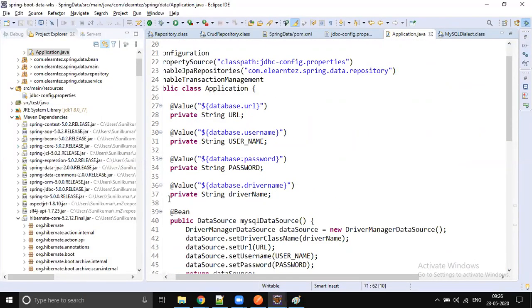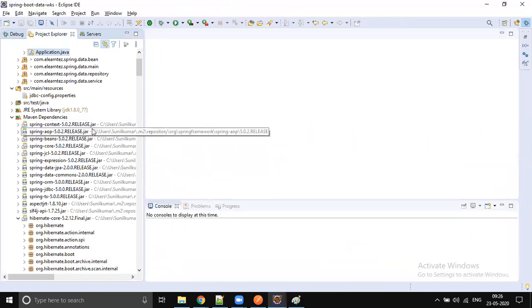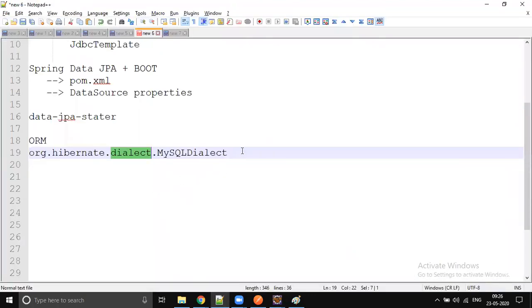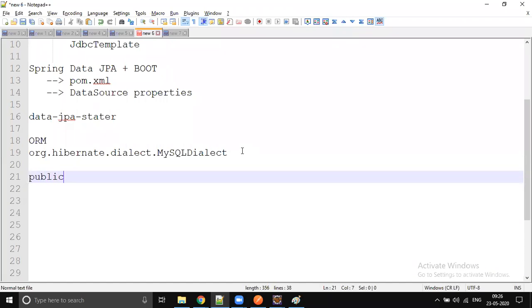Then the next thing is you need to write some repository. How to write the repository in Spring Data JPA? Pretty easy. Even a kid who knows the basics of Java can write a repository. Not a class, it's an interface. Public interface for whichever model you want to connect. If you want to connect it to mobile, then it's going to be MobileRepository, so you name it as MobileRepository.